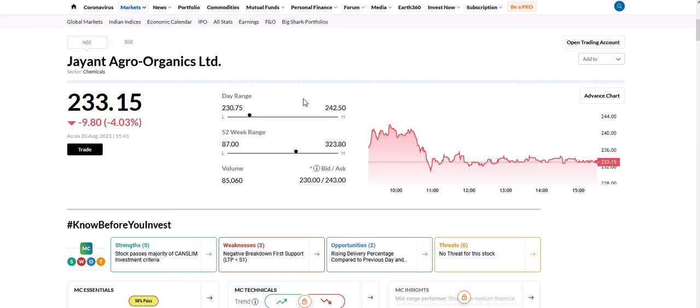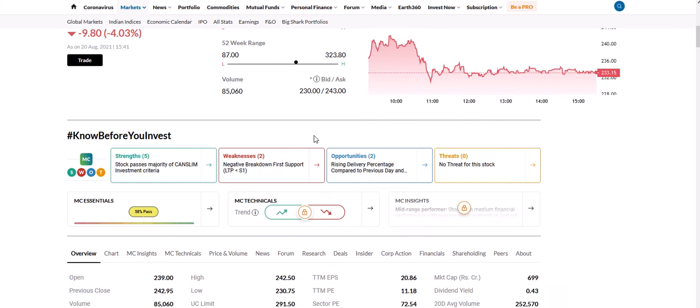See, Jayant Agro Organics is an emerging global oil company, a leader in the castor oil specialty chemicals industries, with proven research capability and strict adherence to stringent quality control, conforming to international standards. This is an agrochemical company, and nowadays the agrochemical sector is in a boom. India is one of the growth scenarios where the agriculture industry will grow in the coming days.